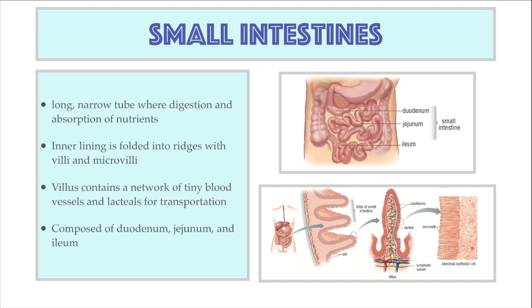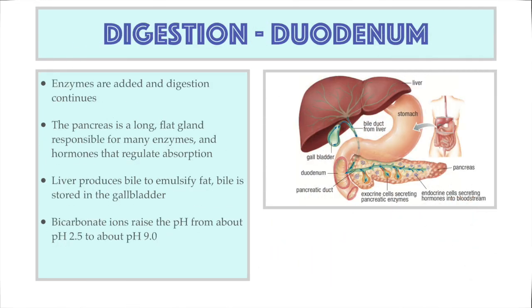The small intestines are composed of 3 structural parts: the duodenum, the jejunum, and the ileum. In the duodenum, enzymes are added and digestion continues. The pancreas is a long, flat gland responsible for most of these enzymes, in addition to hormones that regulate absorption. The enzyme amylase is secreted by the pancreas to further digest starch.